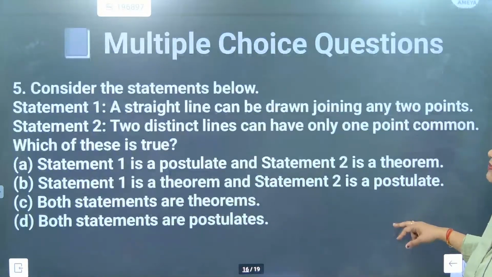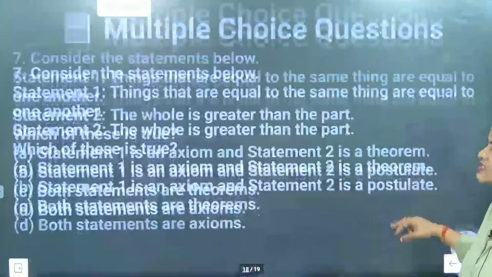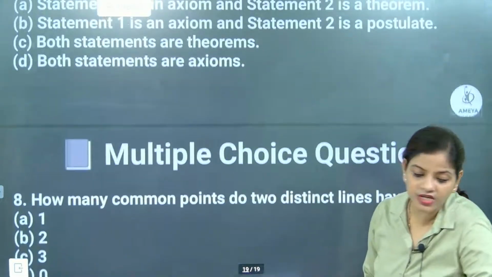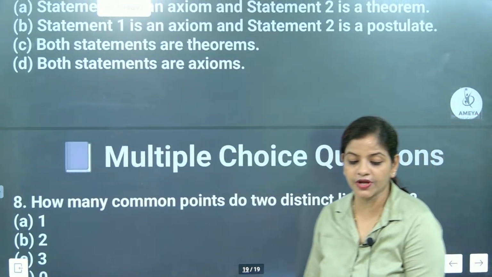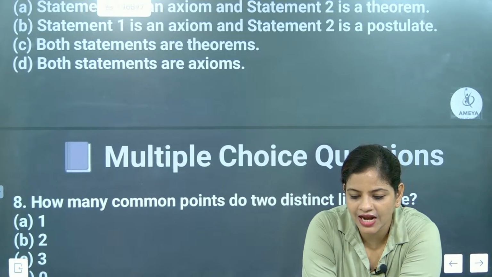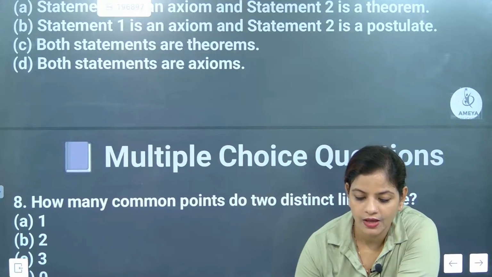Now we will do multiple choice questions, that is theorem statement 1, statement 2. Next class we are going to do this type of questions. More questions are there in axioms and postulates. Some other contents we will be doing. One more PDF of theorems and Euclid will be there that will have different types of questions. Next class I am bringing those. Okay. Bye everyone.